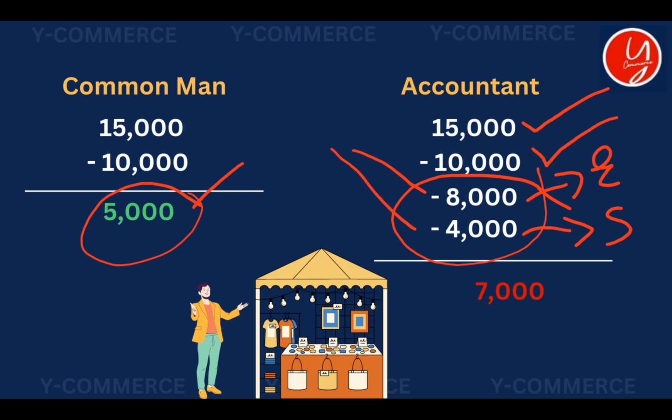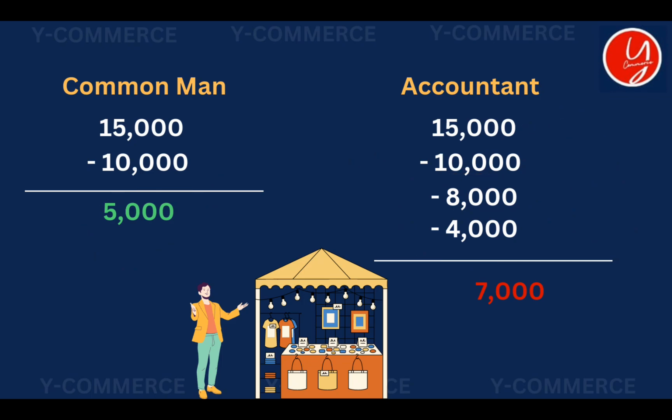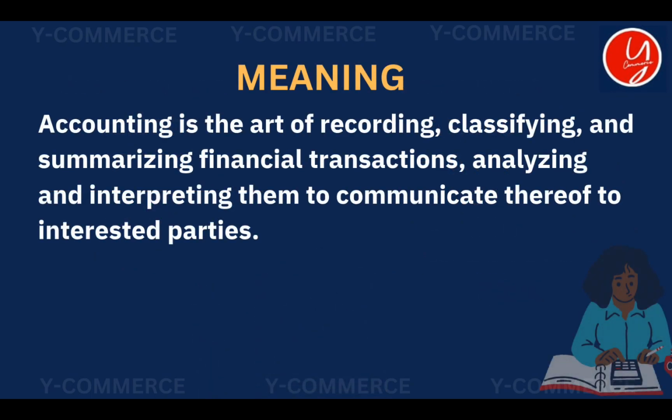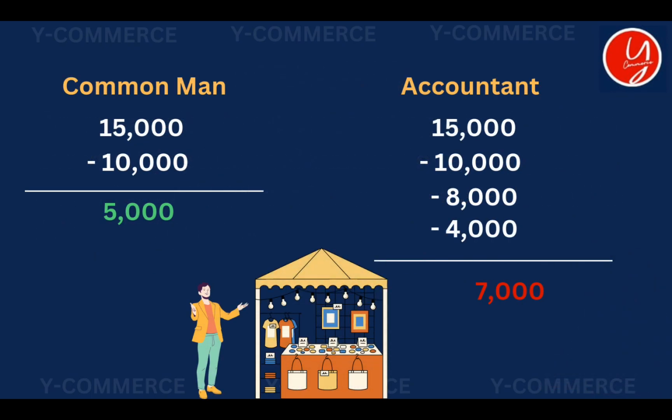The accountant, who knows the accounting principles and why we need accounting, made sure that every important expense and every important income is considered before calculating the final profit. So what he got was not even a profit. Instead, he got a loss of 7,000 rupees. You can just calculate here.